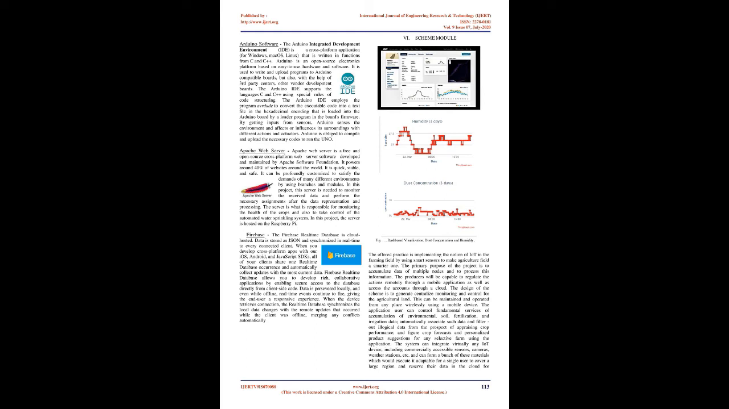In this project, this server is needed to monitor the received data and perform the necessary assignments after the data representation and processing. The server is what is responsible for monitoring the health of the crops and also to take control of the automated water sprinkling system. In this project, the server is hosted on the Raspberry Pi.